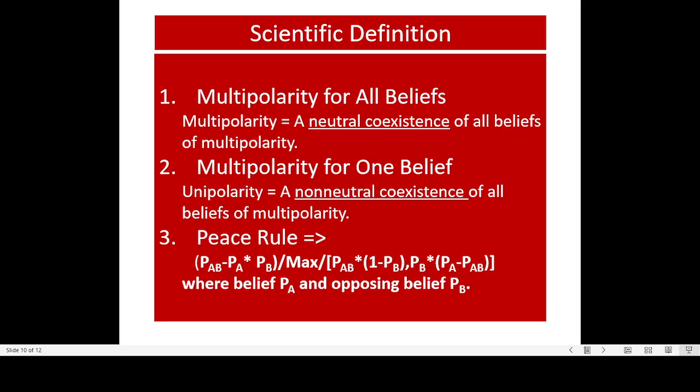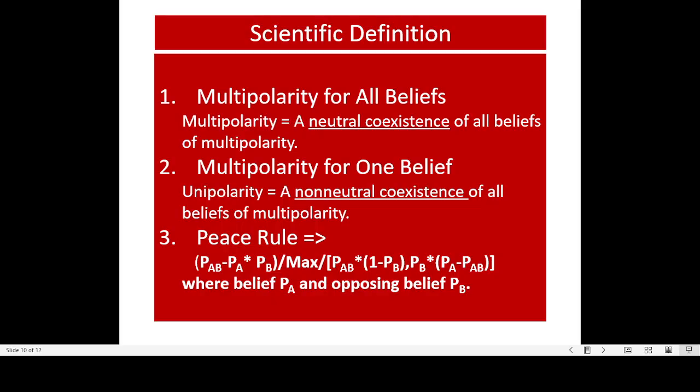Thirdly, both the test environment and control environment must be quantified by the Peace rule, which is to calculate quantitatively the coexistence relationship between all beliefs, approximated by a dominant belief of PA and opposite belief of PB.